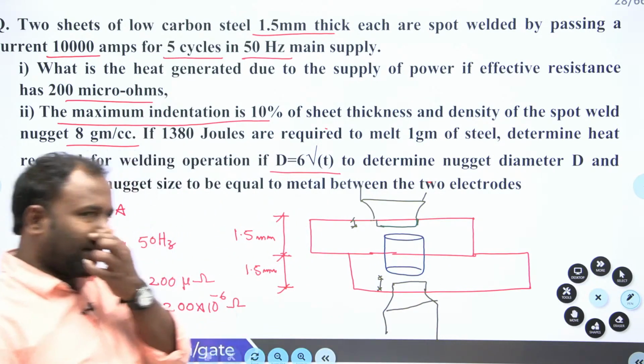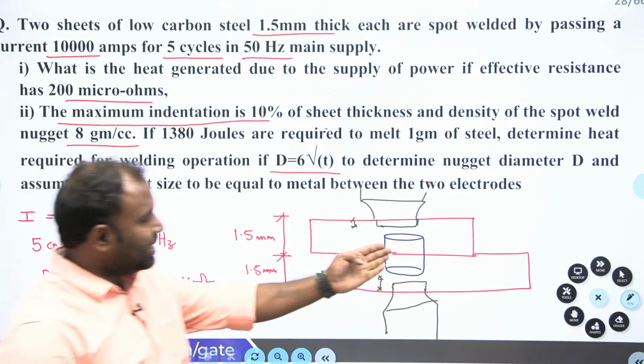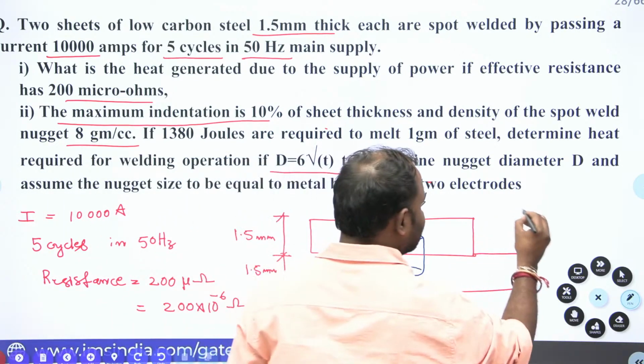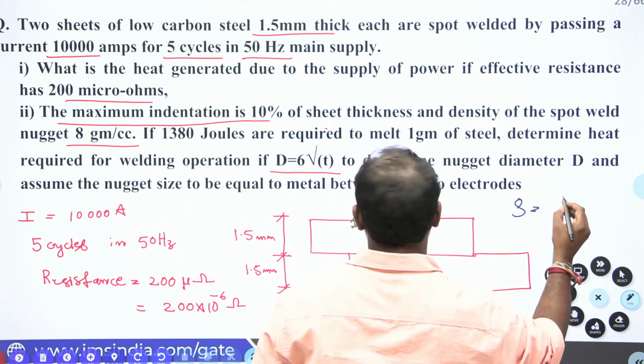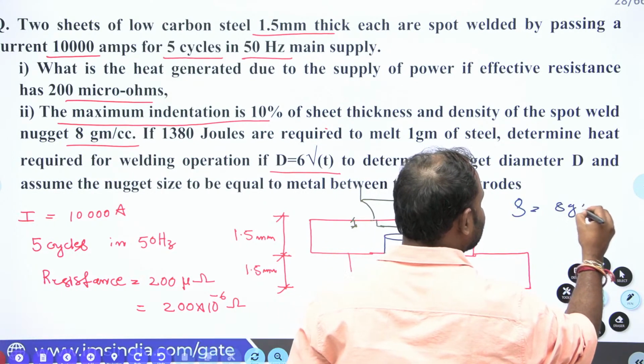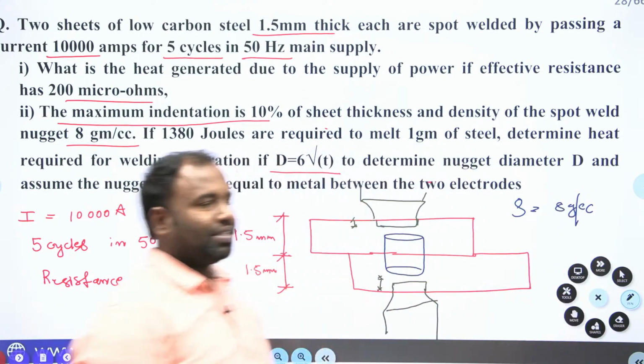A cylinder shape of nugget will be formed. Now, the density of the nugget is also given. The density of the nugget is equal to 8 gram per cc.